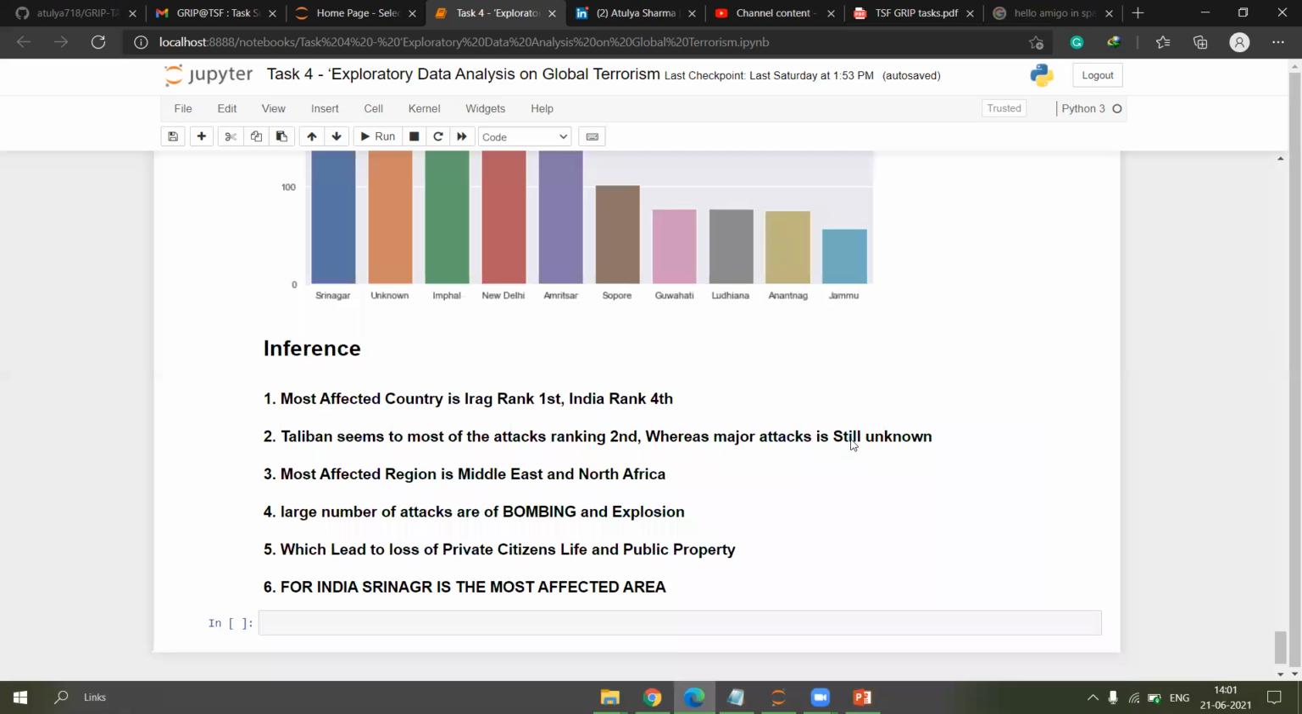Now, for the inferences which I got from doing this exploratory data analysis: the most affected country is Iraq, ranking first, with India at rank fourth. The Taliban seems to do most of the attacks, ranking second, whereas the major attackers are still unknown. The most affected region is Middle East and North Africa. A large number of attacks are bombing and explosion, which lead to the loss of private citizens' lives and public property. For India, Srinagar is the most affected area.